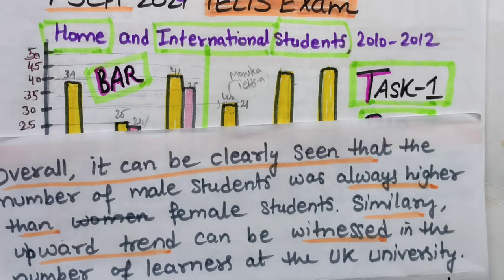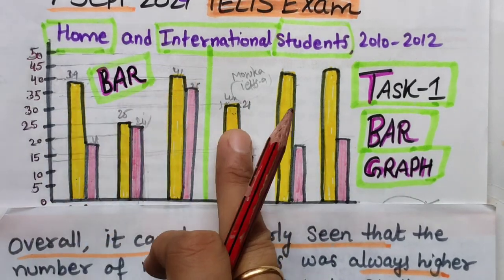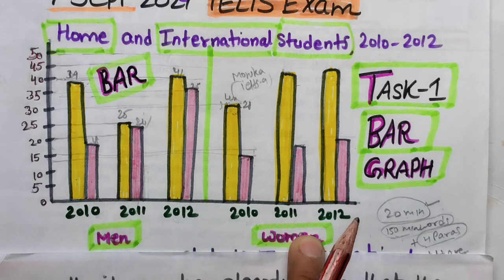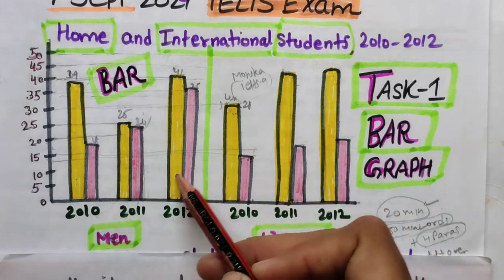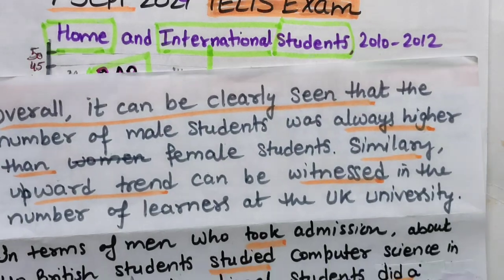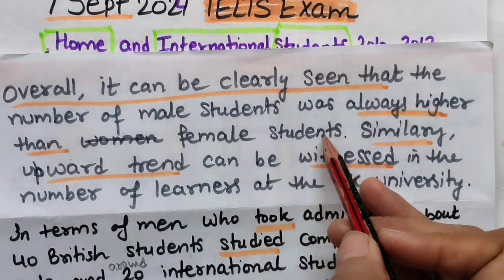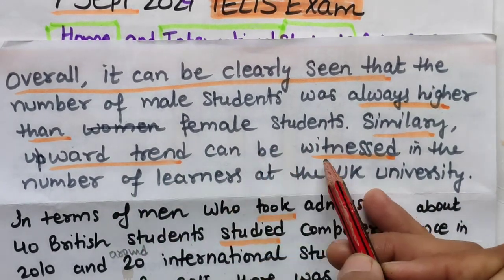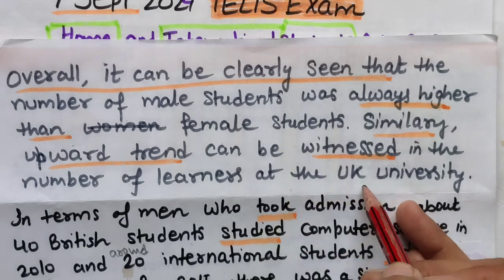See this, this is male, this is woman, was higher than female students. Similarly, upward trend can be witnessed in the number of learners at the university.